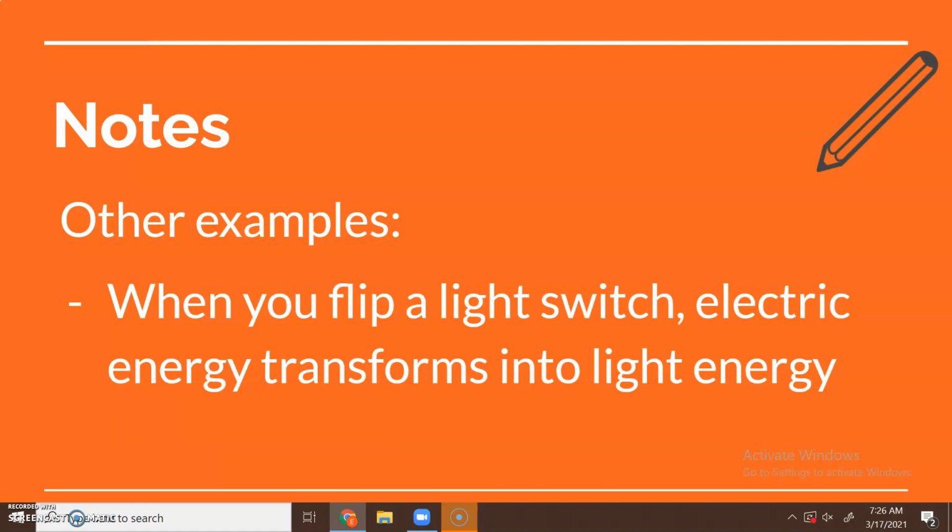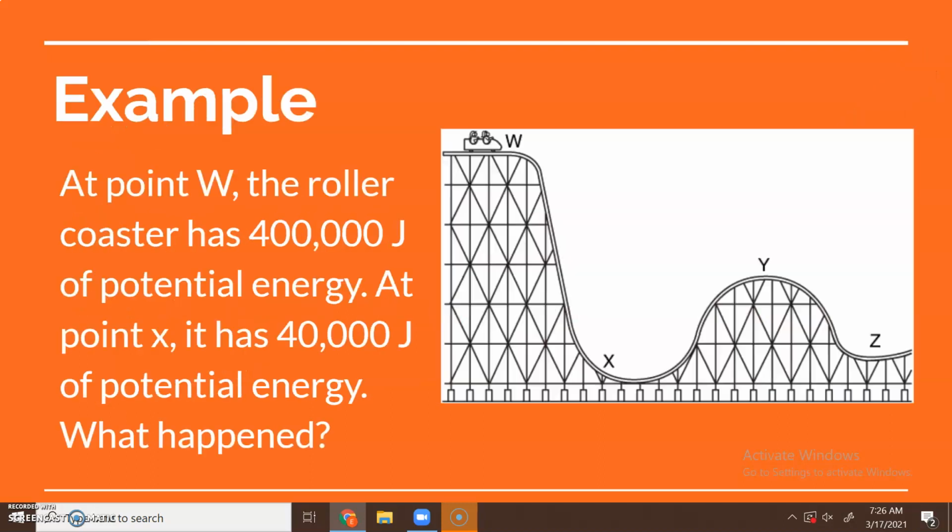And then another example that we haven't looked as closely at, if you flip a light switch, you are transforming electric energy into light energy. So the electricity goes to the light bulb and it changes in the light bulb to light energy. All right, and then one more example that will come up on the asynchronous work.